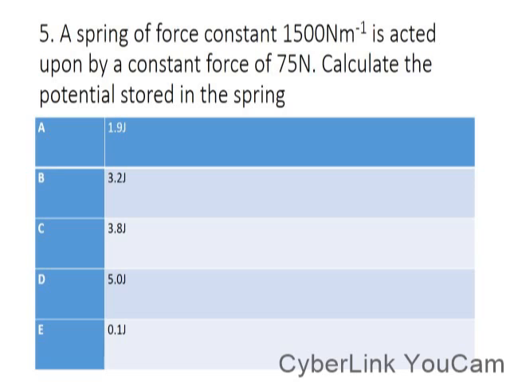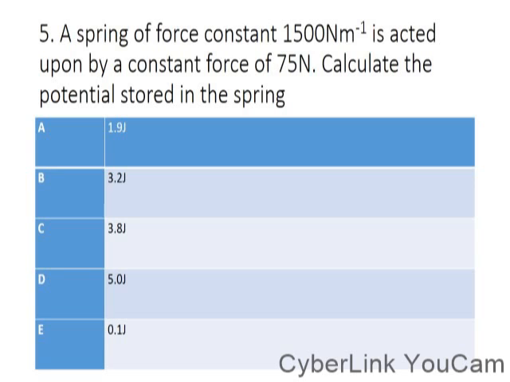The formula for finding the potential energy stored in a spring is either half Fe or half Ke squared. Either of these is correct. We are given that K equals 1500, while the force is 75. Whichever formula you want to employ, we need to calculate the extension.